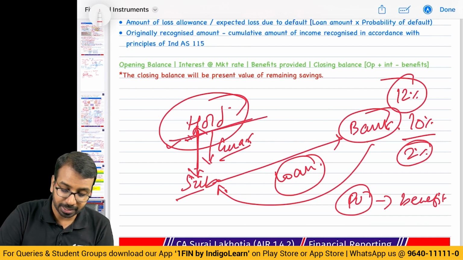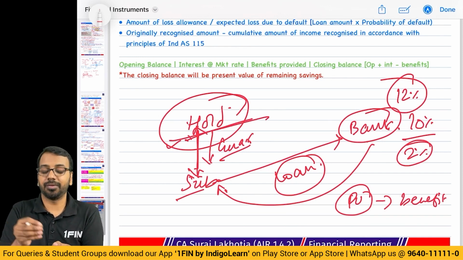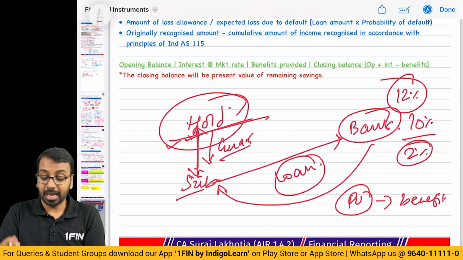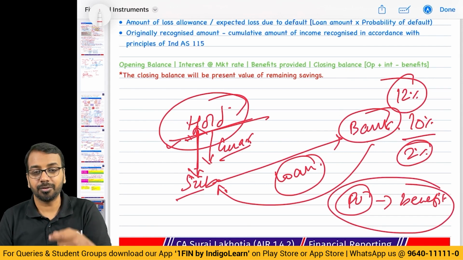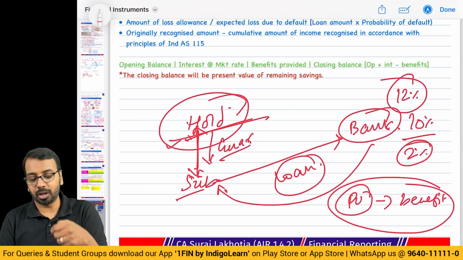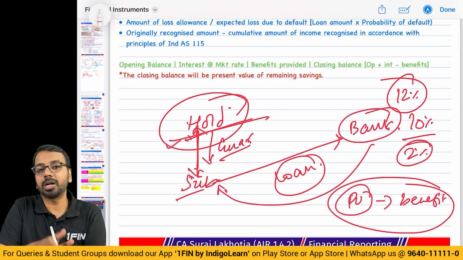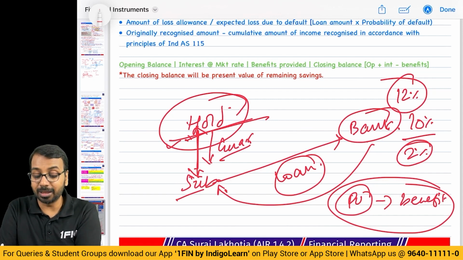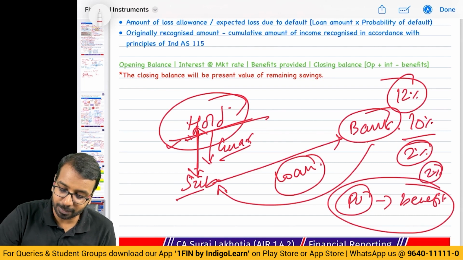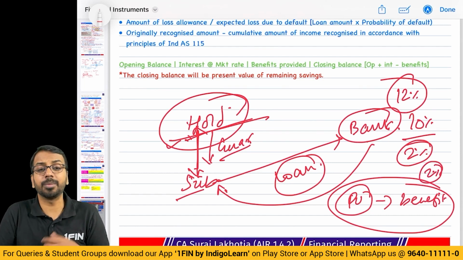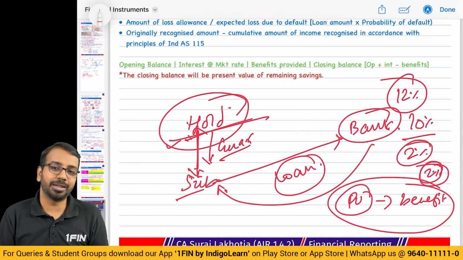And holding recognizes that amount as a liability because if at all it defaults, it has to pay some amount, and hence this present value of benefit is representative of the loss the holding company has to bear, because the holding company will not bear more loss than the benefit that is given to the subsidiary, correct or not? If the subsidiary is getting only 2% benefit, why will holding company bear a higher risk? They will not bear. So we'll assume that this 2% of benefit itself is the value of the liability.